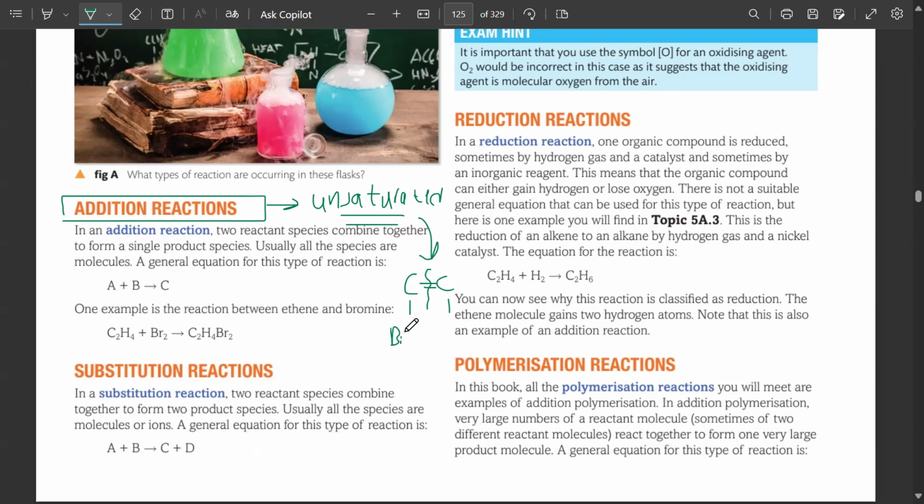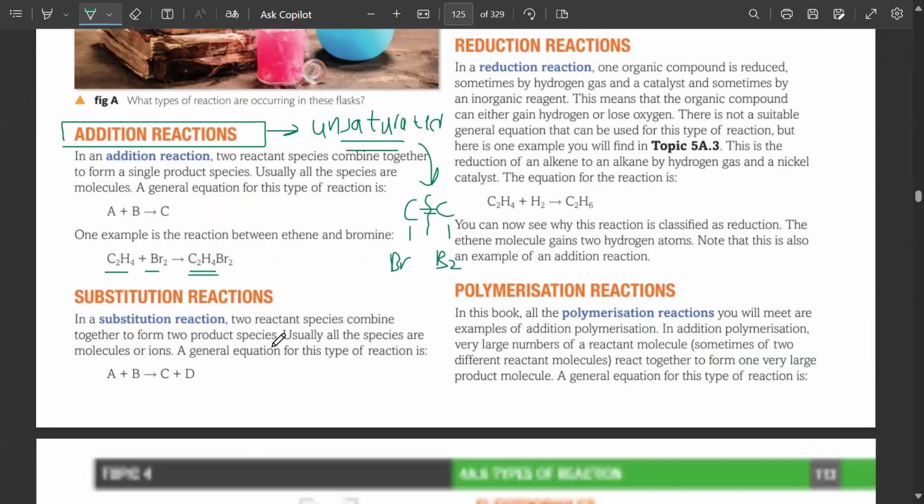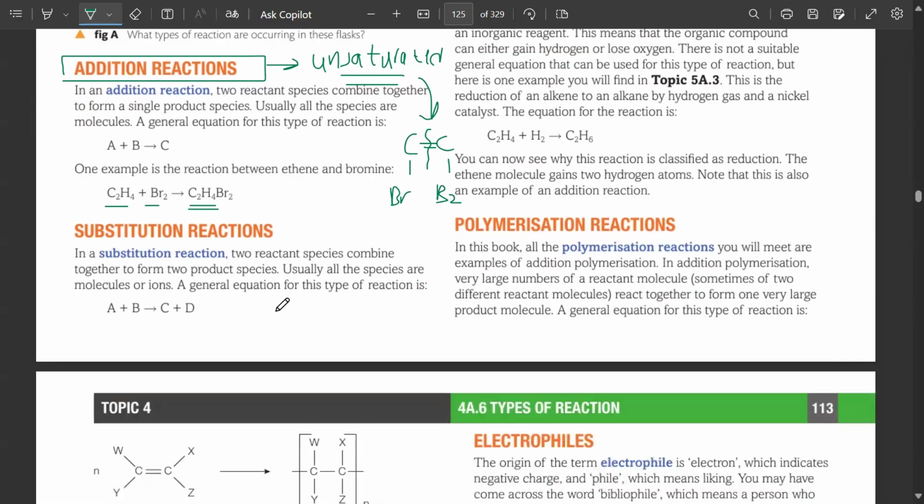It can be Br2 as well. It can be H2 as well. It can be chlorine as well. For example, ethene plus bromine. We broke the double bond and attached bromine on both sides. Got it? This was ethene, right? I broke the double bond and added bromine on both sides as well. This was known as addition.